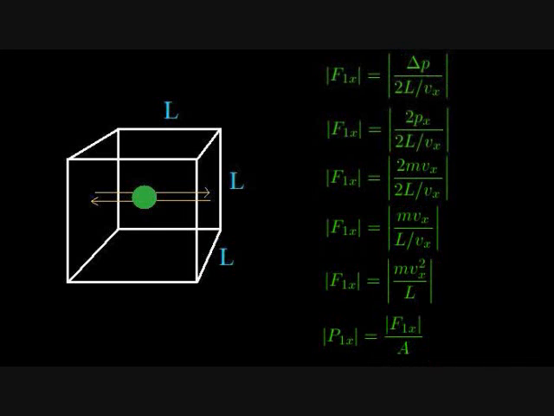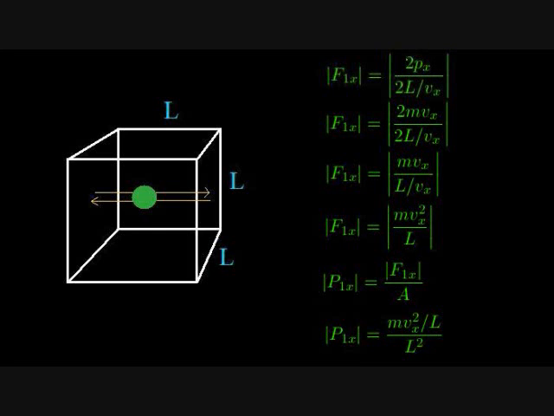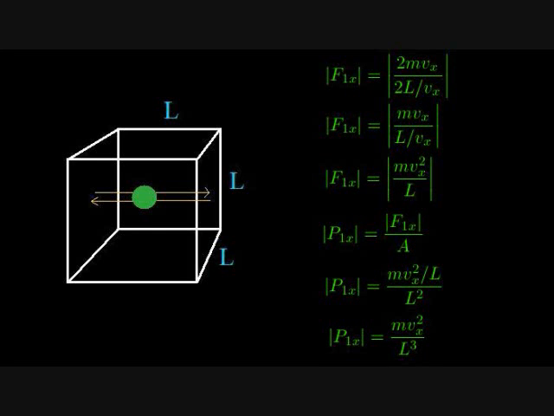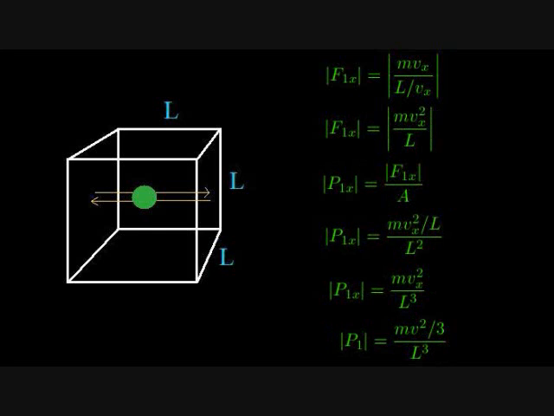By definition, pressure is force divided by area. We just computed the force due to one atom bouncing back and forth in the x direction, and the area of the side of the box that is being hit by the atom is just L squared. Bring the L to the denominator. In the prelude, we showed that the squared velocity in the x direction is 1/3 of the squared velocity in an arbitrary direction. This allows us to write the pressure in terms of velocities in arbitrary directions. We drop the subscript x because now we allow the particle to move in any direction, and so it exerts a pressure in any direction that it happens to be moving.